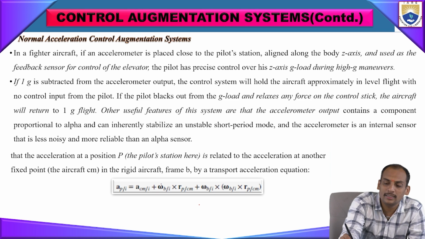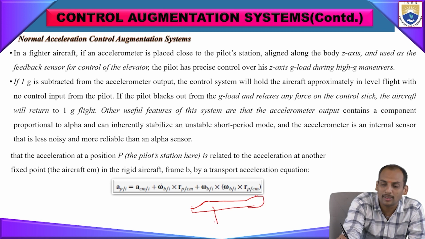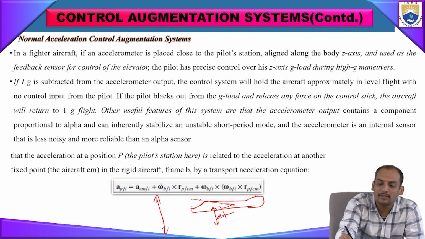See here. When an aircraft is flying at some altitude and suddenly needs to pitch up, the pitching rate needs to increase. So the altitude may change, and that is the z-axis movement we are attaining here. This is the x direction, this is the z direction.